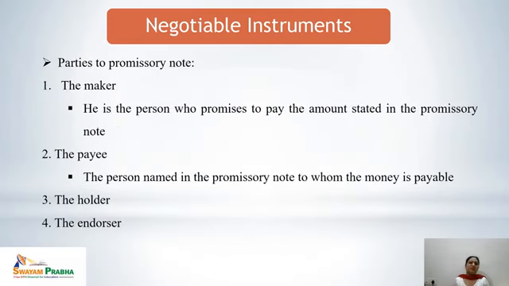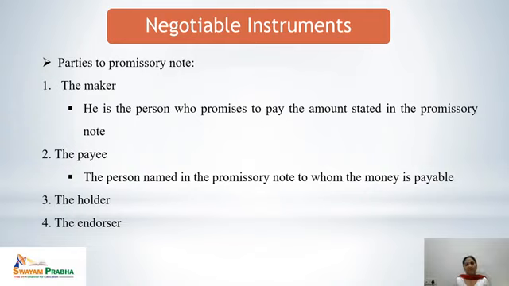Next, let's discuss the parties involved in the promissory note. We all know about the promissory note. It is a promise by one person to pay a certain sum of money to another, or on order or the bearer. So here are the parties. Four parties are involved in the promissory note.